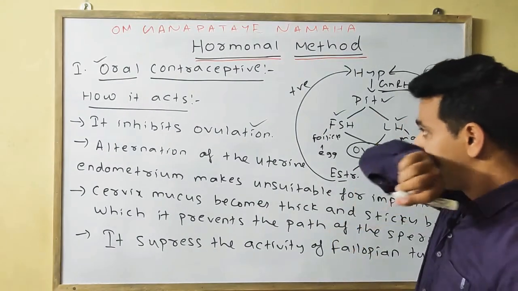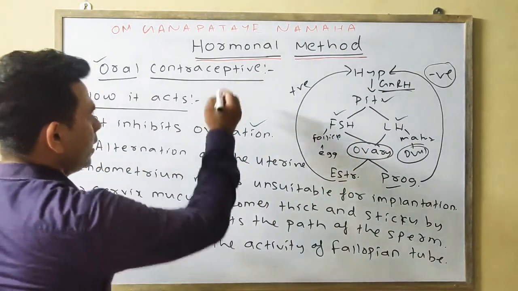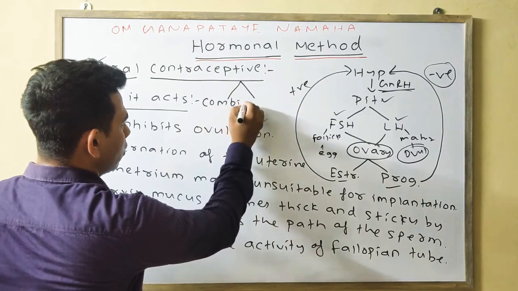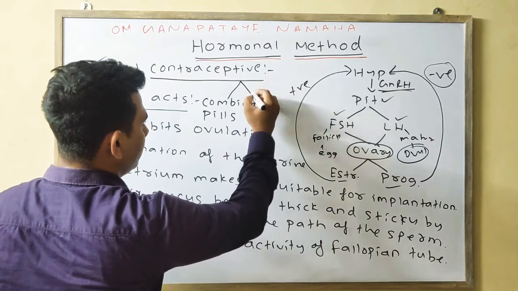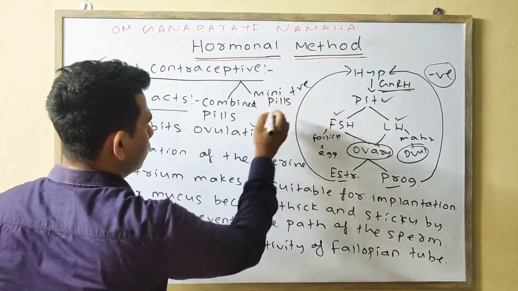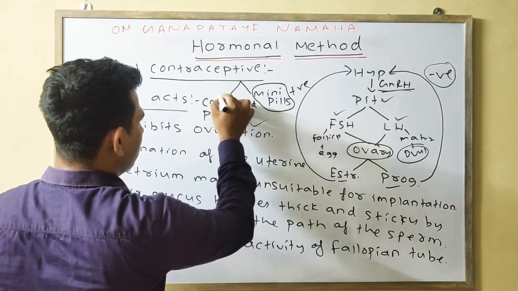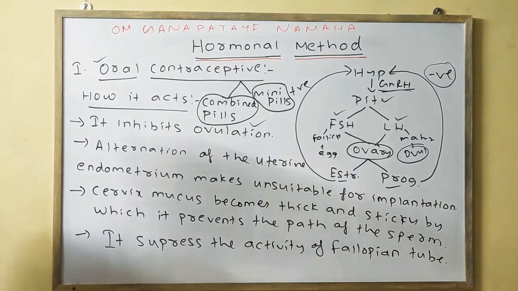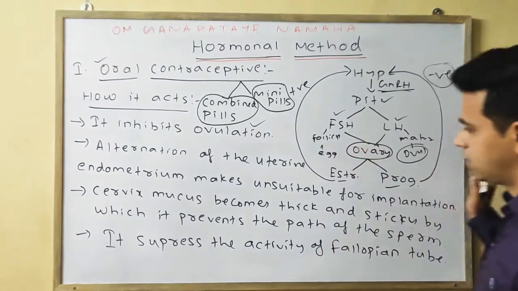Okay. Next, oral contraceptive is divided into 2 types. I will write in detail. One is your combined pills, the other one is your mini pills. We will discuss in detail the combined pill and the mini pills. Okay, please note down.